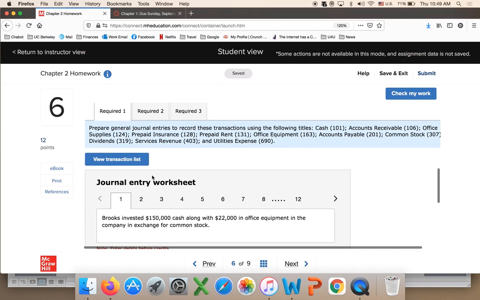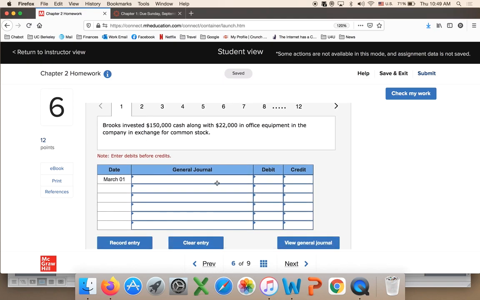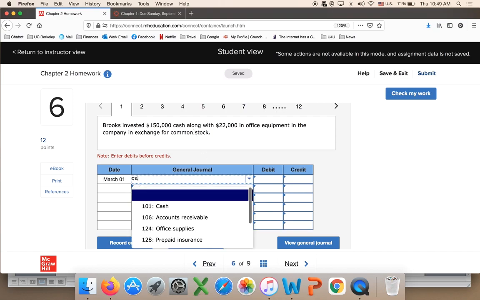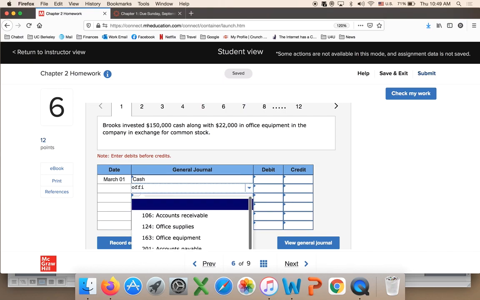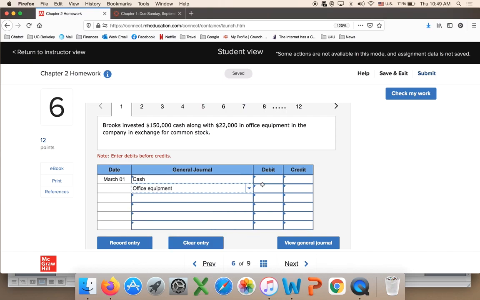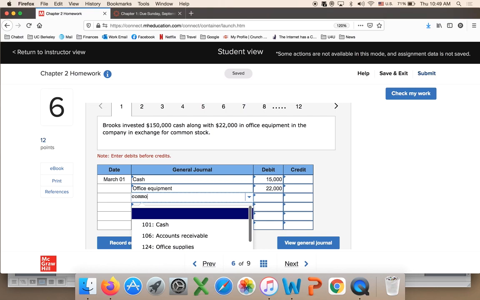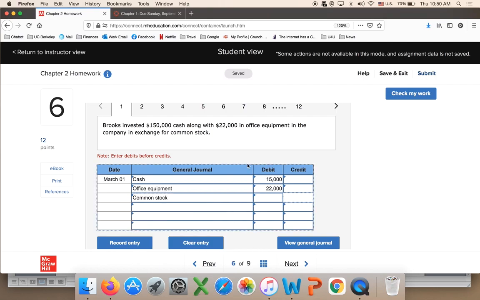For example, here I have to journalize this entry. So invested cash. I start typing cash, and as you start typing, it just appears right here. Invested office equipment. So invested 150,000. Let me make a mistake. I put 15, so I made a mistake. And 22,000 in exchange for common stock. This is credit, common stock. And so it should be right here, 172.